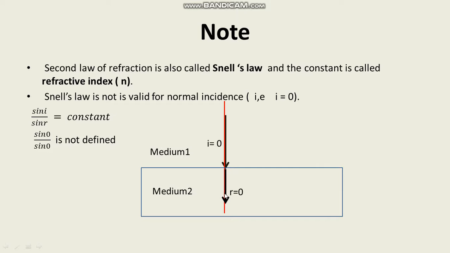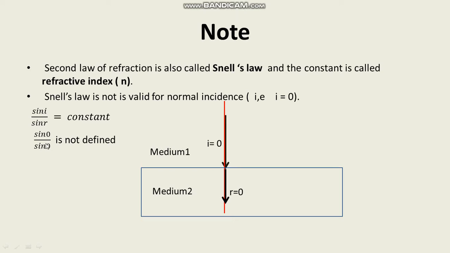What is the angle of refraction? That is also 0. So here i is equal to 0, r is equal to 0. Here the ray of light does not bend, only the speed of light changes when it passes from one medium to another medium. See, in the second law of refraction, if I substitute the value of i and the value of r, what happens?